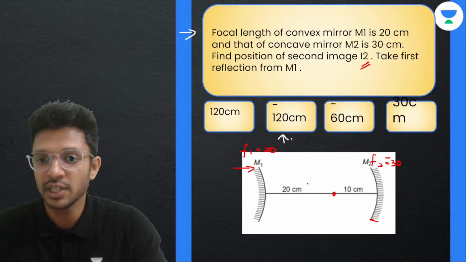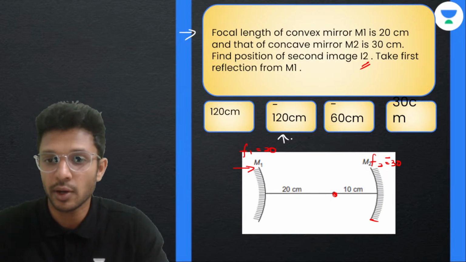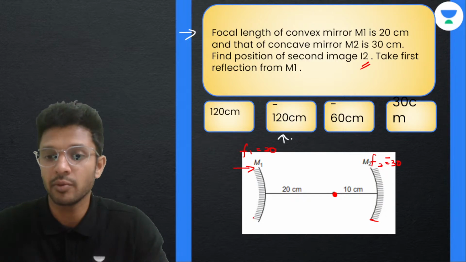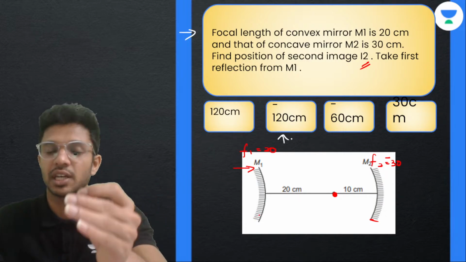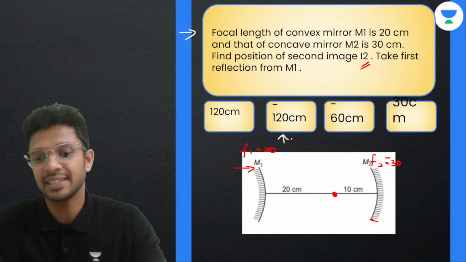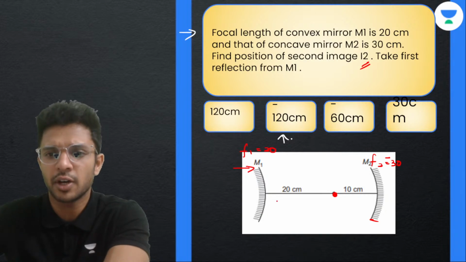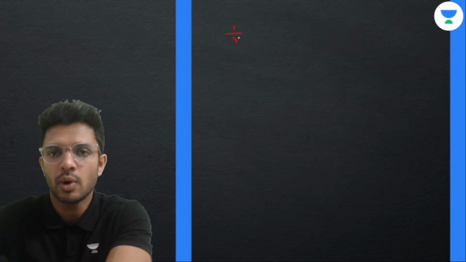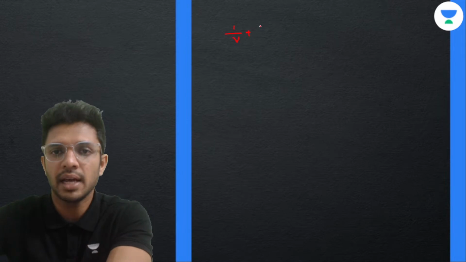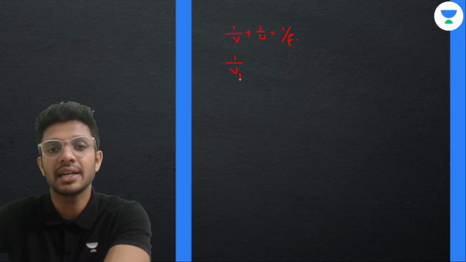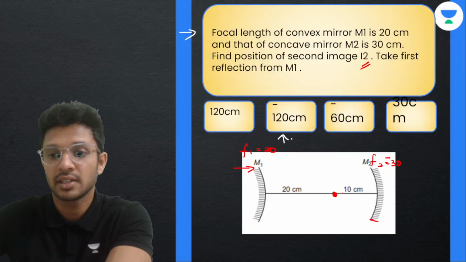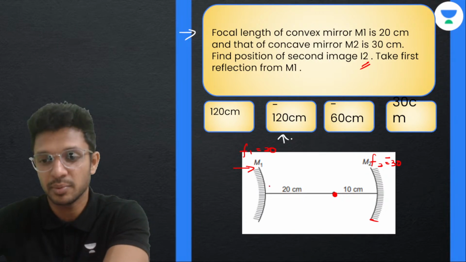ठीक है. So first we will consider this as our object to the first mirror M1. Then we will find out the image to that. कैसे? We can use the mirror formula, which is 1 by V plus 1 by U equal to 1 by F. So 1 by V1, let me mark it. Why V1? Because the object light rays are moving to the first mirror, getting reflected and forming the first image there.